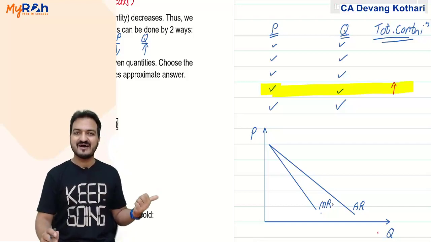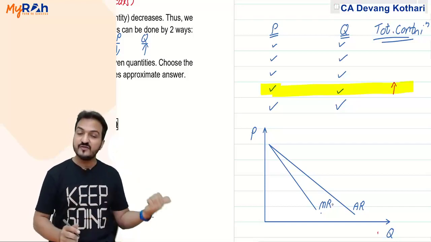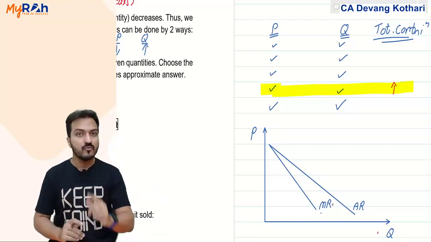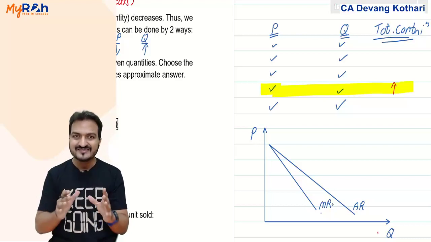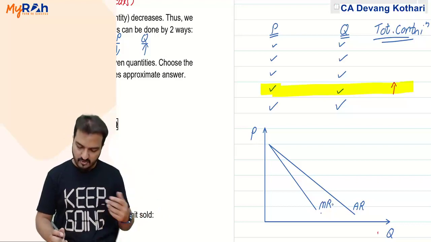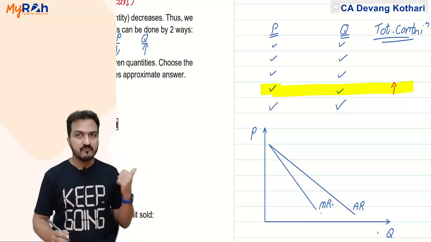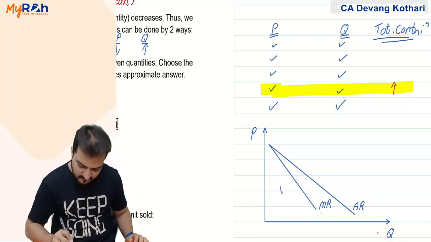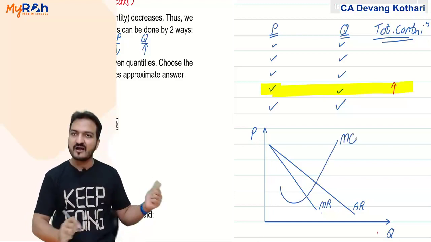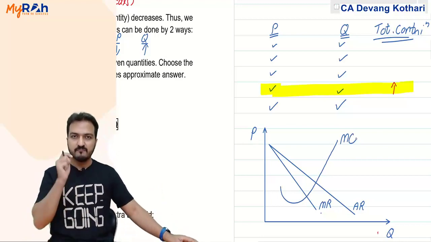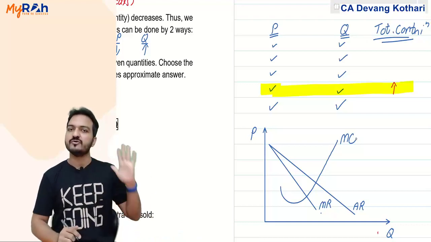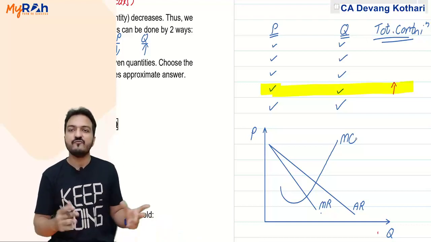You might have done these graphs in your CPT level. Marginal revenue means the revenue that I get from one additional unit sold, the price that I earn from one extra unit sold. If this is my marginal revenue, you compare that with marginal cost. The marginal cost graph used to be like this. Marginal cost means the cost which I incur for every additional unit that I produce, in other words, variable cost.